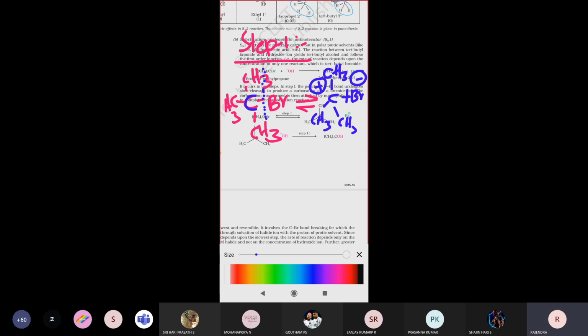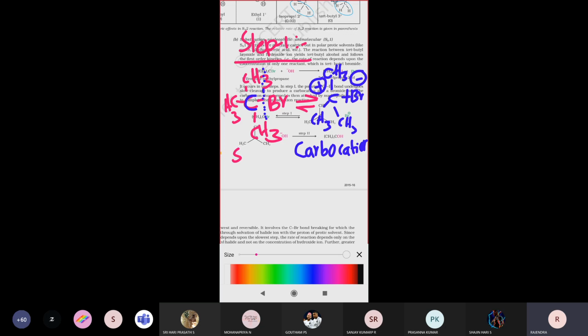The first step is the formation of the carbocation. This is called a carbocation. So in the first step, a carbocation forms while one of the nucleophiles, the bromide ion, is left out. Next, see step 2.